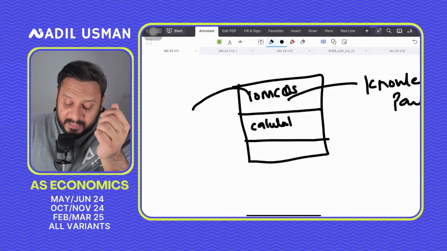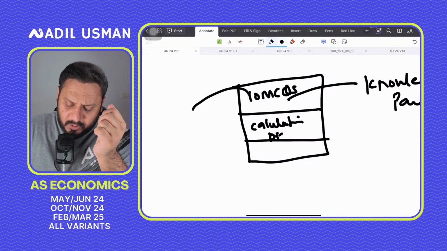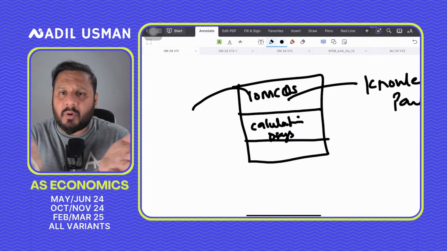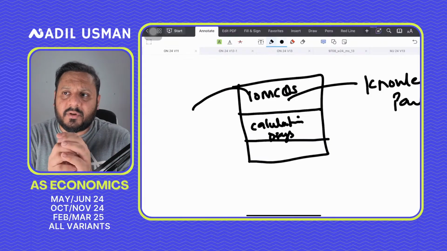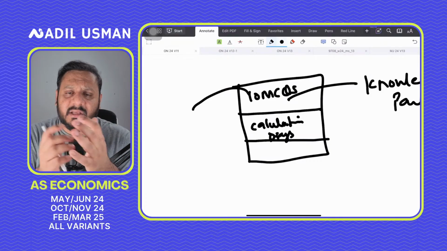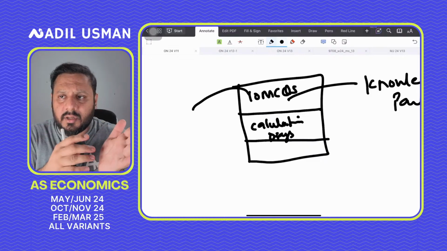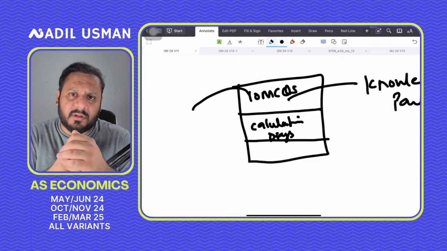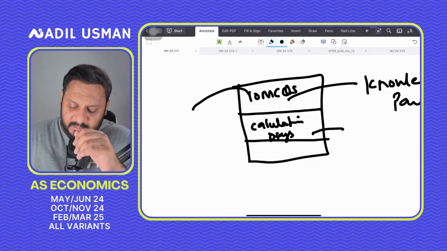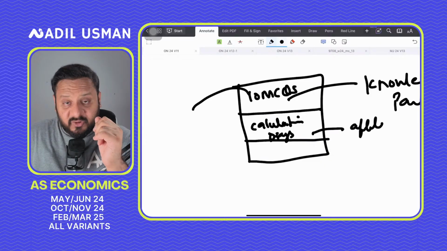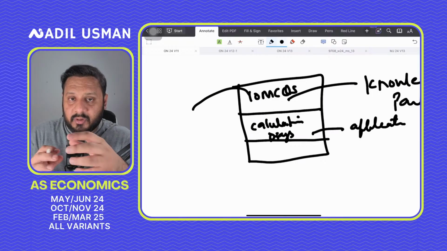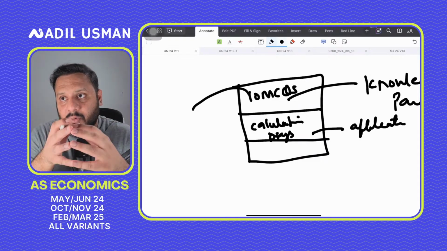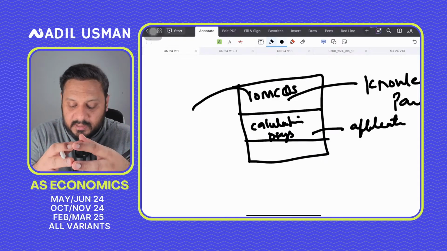The next 10 MCQs will include calculation based MCQs, probably diagrams, such as by what extent is the consumer surplus falling, or when would the elasticity burden fall more on the consumer or the producer in an indirect tax, in what cases. This will basically be your application. It's not knowledge, but more on the application side. You're applying the concepts you have studied to probably an economic situation.